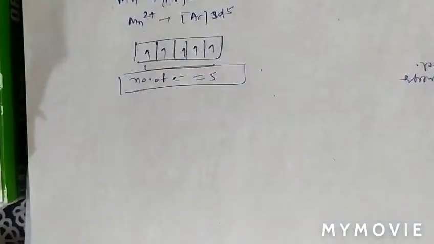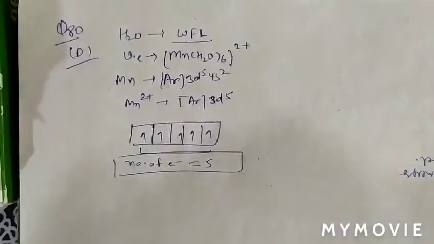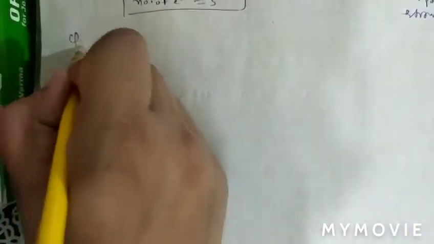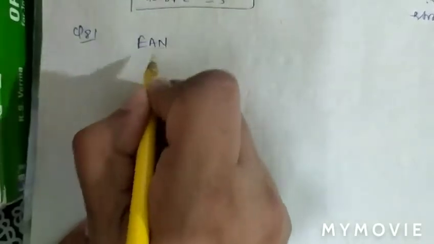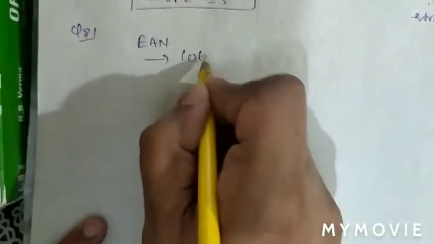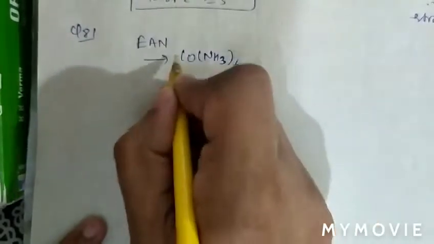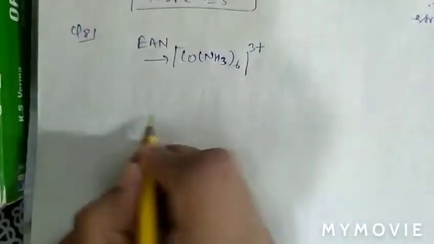See question number 81. In question number 81, what is given there? Question number 81 is about the effective atomic number for the complex Co(NH3)6 carrying 3 units of positive charge.